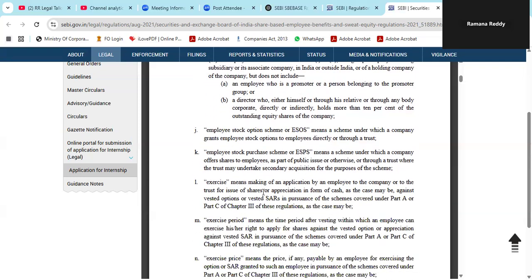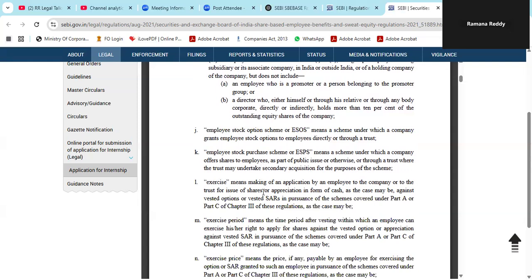So employee stock option schemes, that is ESOS. What exactly does it mean? Under it a company grants employee stock options to the employees, either directly or through the trust route. So there are two routes. Directly the company can give, or through the trust route it can implement. The company itself will float a trust and can give the employee stock. That is what an employee stock option scheme is.